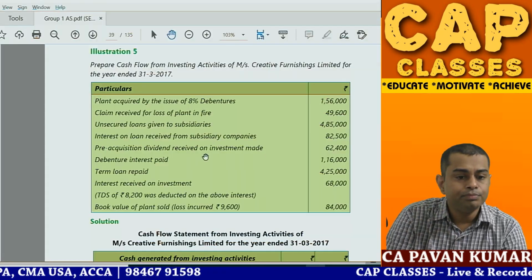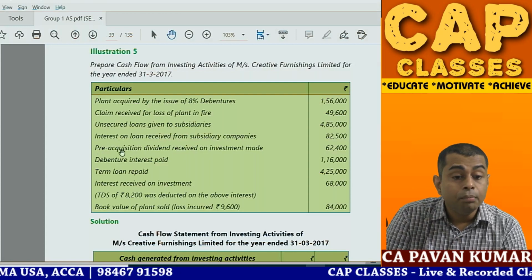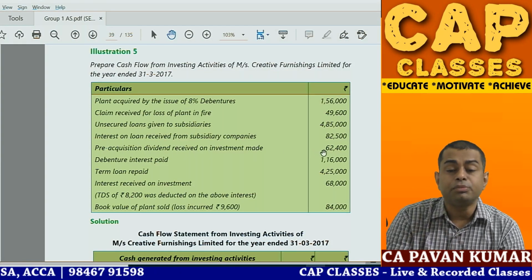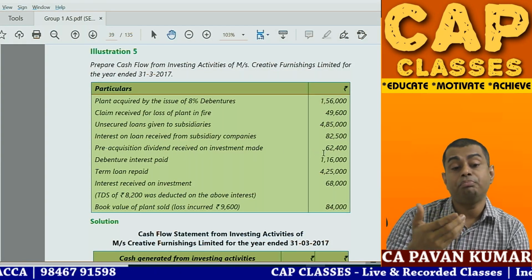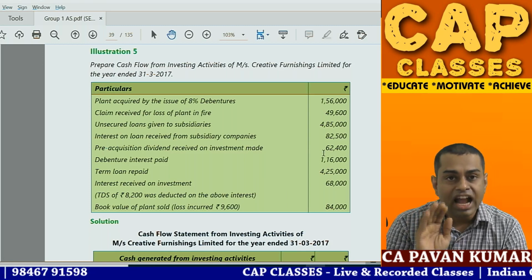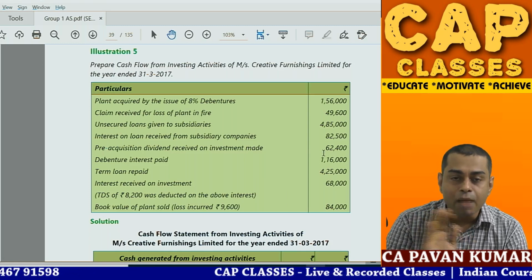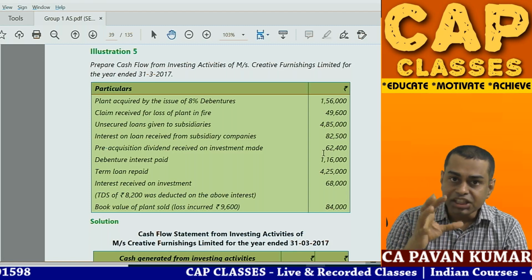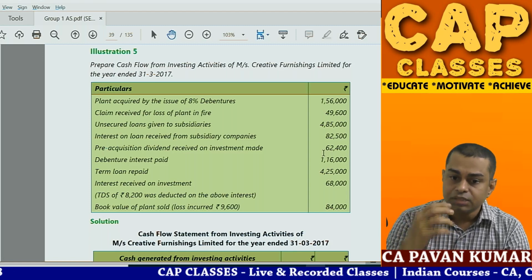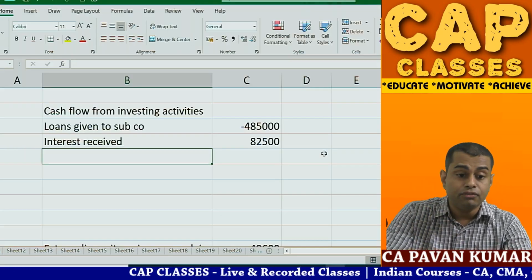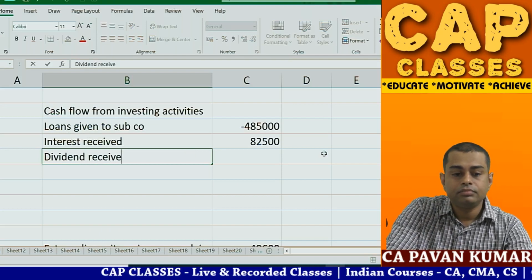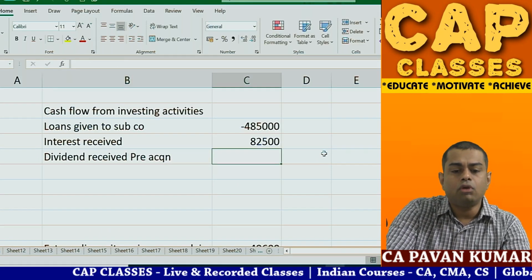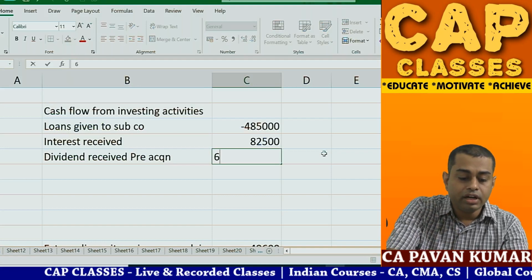Then pre-acquisition dividend received on investments made. Very important. Students say, Pavan sir, pre-acquisition dividend. Beta, for cash flow statement, there is no capital and revenue distinction. Any cash that comes, cash inflow. Any cash that is paid, cash outflow. So you will write 62,400 dividend received. Pre-acquisition, so what? 62,400 will write.